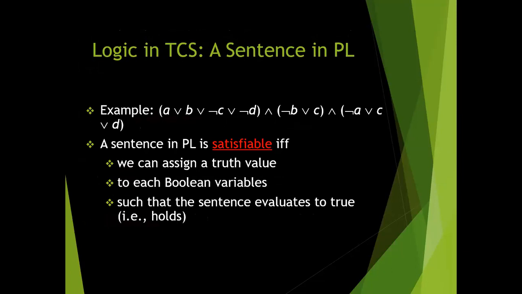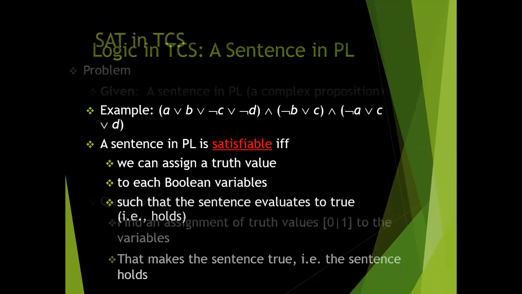Saying expression would be wrong here; we have to say variable, because every A, B, C can acquire any value according to theoretical computer science, with respect to the value of the input or output gate, or maybe depending upon the software too. So the sentence is satisfiable if and only if we can assign a truth value to each Boolean variable such that the sentence evaluates to true.